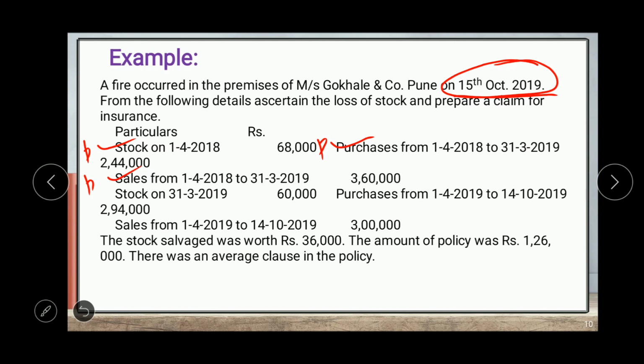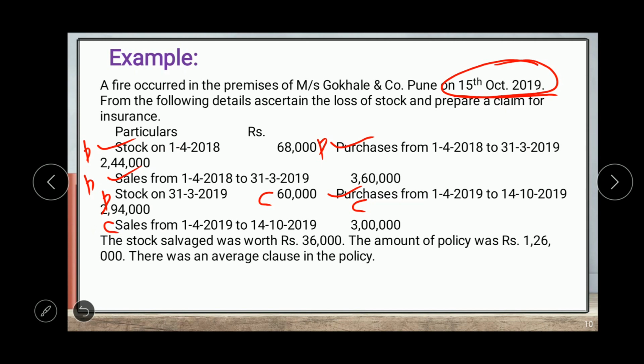Then stock on 31st March 2019, which is 60,000. So this is the closing stock for the previous year and opening stock for the current period. Then purchase from 1st April 2019 to 14th October 2019. So this is our current period. So this is purchase for the current period, which is 2,94,000. Then sales from 1st April 2019 to 14th October 2019, which is 3 lakh. So again this is for the current period.